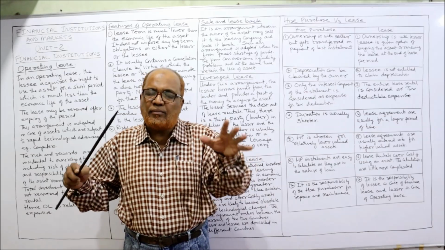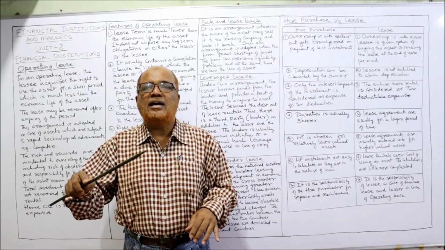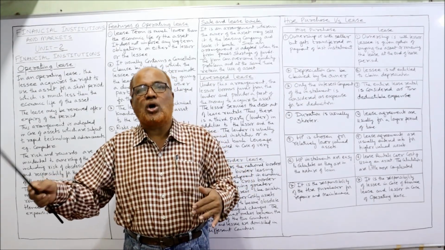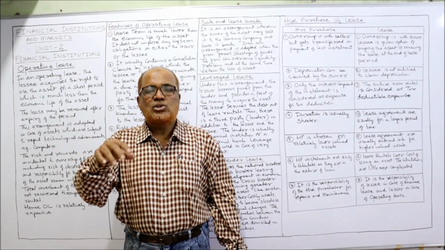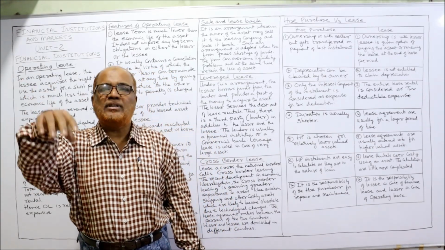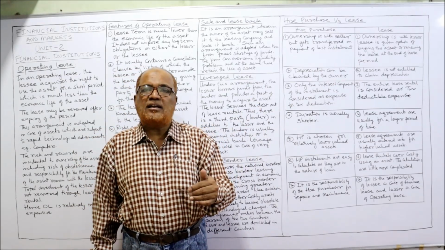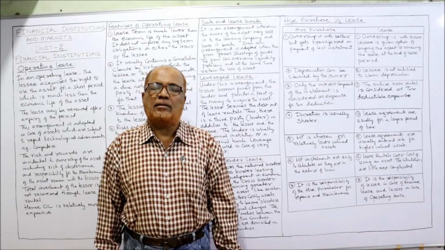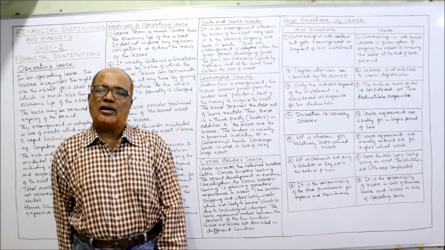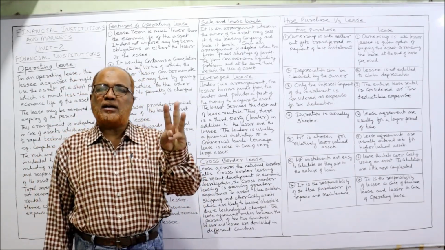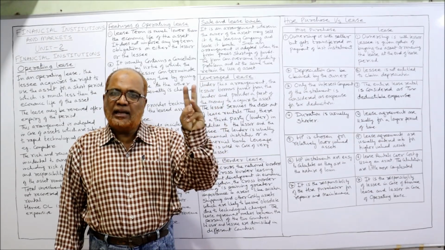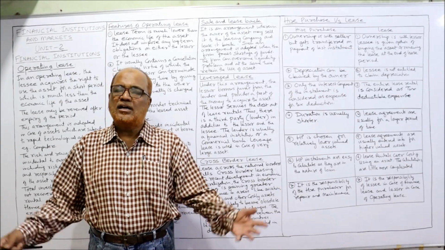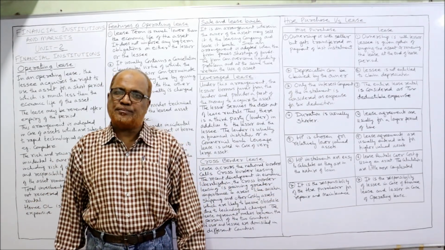The leasing company will pay the interest to the banker from the lease rental, along with the installment. The bank has financed, so the leasing company has to repay the loan with interest. So from the lease rental amounts, the loan installment plus interest will be paid. This is called leveraged lease. So in leveraged lease, three parties are there: the lessee, the lessor, and the financer or lender of money. Normally the lender of money is a commercial bank or any financial institution.